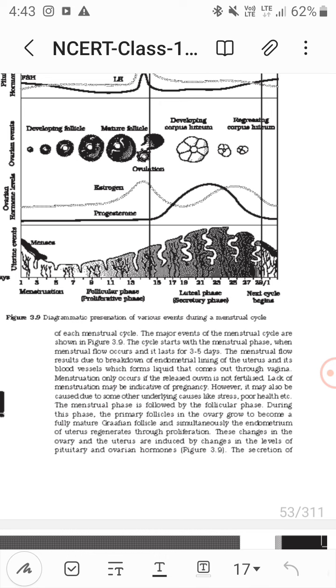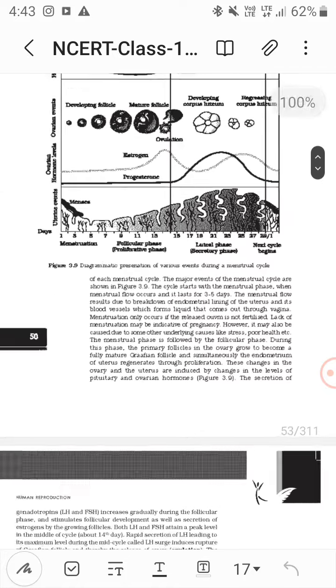During this phase, the primary follicles in the ovary grow to become the fully mature Graafian follicle, and simultaneously the endometrium of the uterus regenerates through proliferation. So the change in the ovary is the formation of the mature follicle, and in the uterus there is regeneration of the endometrium. Now this is induced by changes in the levels of pituitary and ovarian hormones.